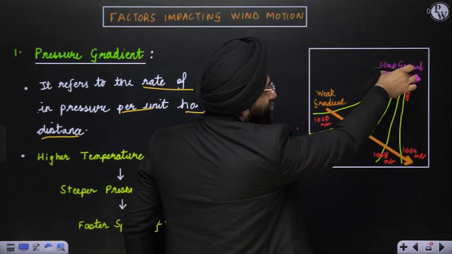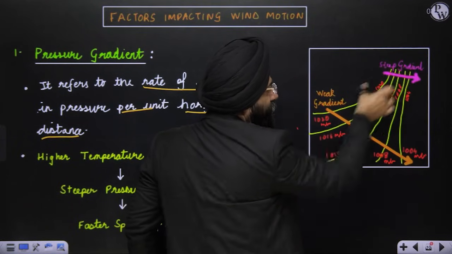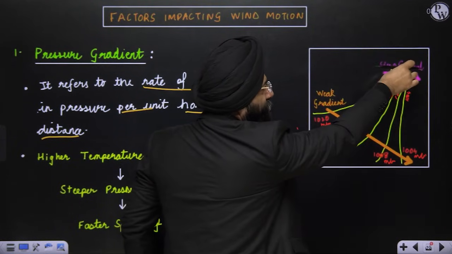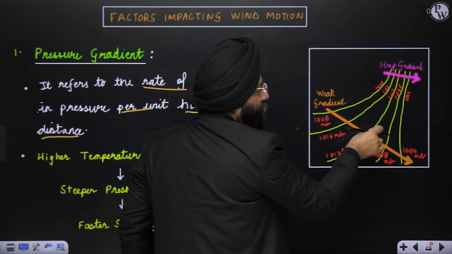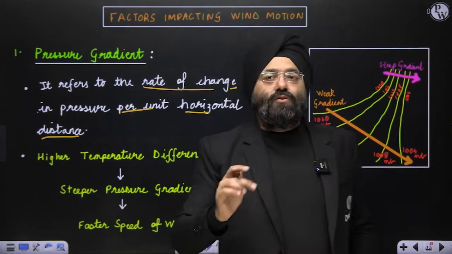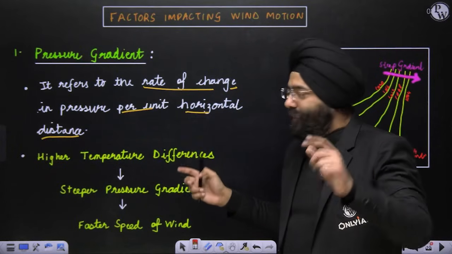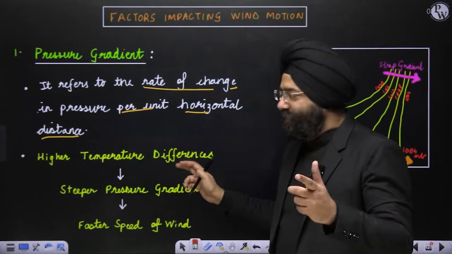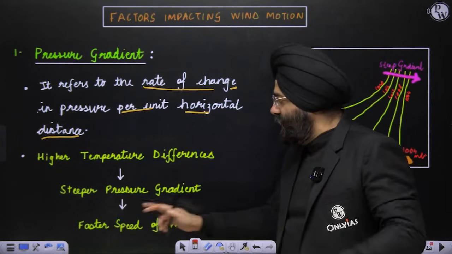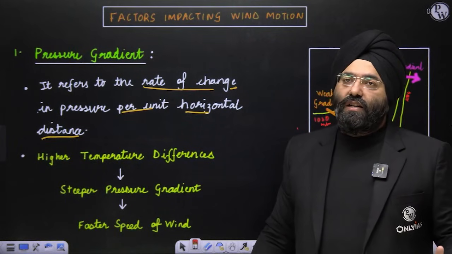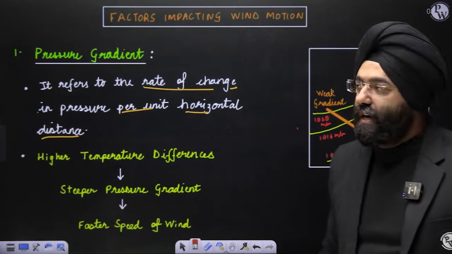So the pressure gradient is high over here. It is low over here. So the wind speed is going to be very high here. Wind speed is going to be very low here. So pressure gradient refers to the rate of change in pressure per unit horizontal distance. Now what happens? Higher the temperature difference, steeper the pressure gradient, and faster the speed of the wind. Clear? This is pressure gradient.